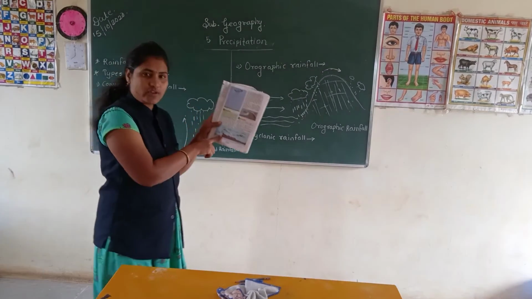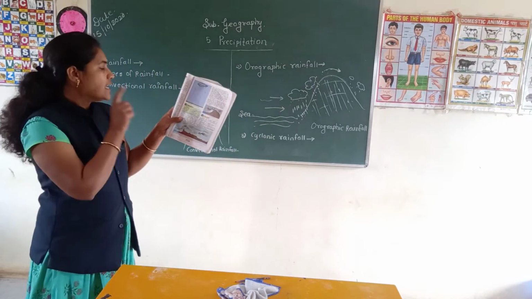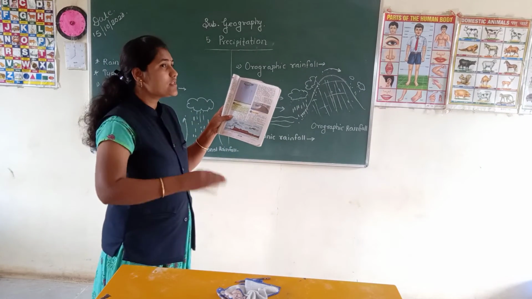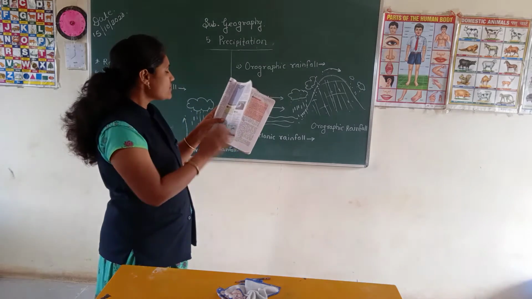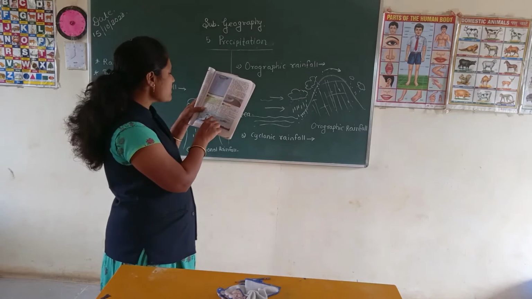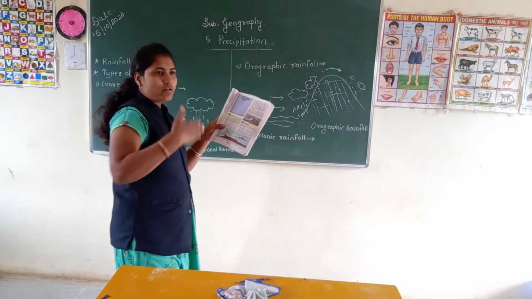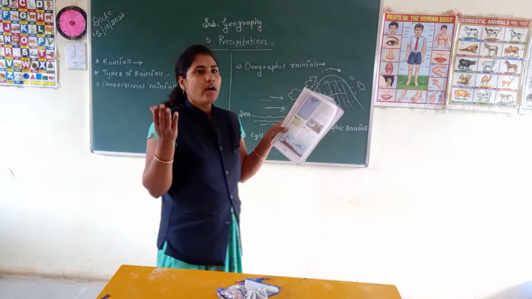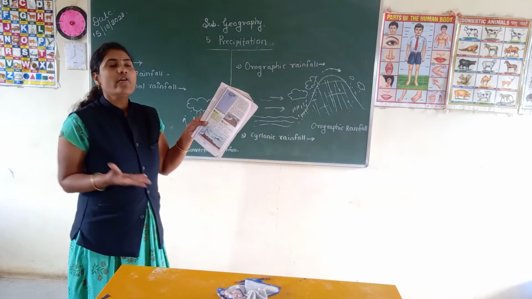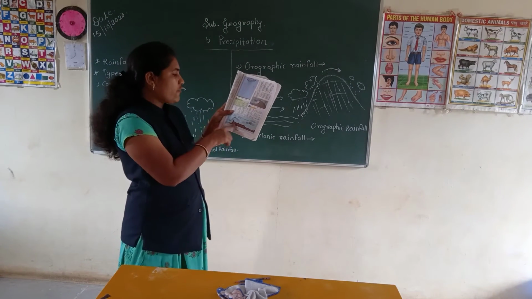Observe in the picture, in figure 5.12, we can see a large quantity of rainfall near the Sahyadri hills. When the clouds cross the Sahyadri hills, at that time there is a decrease in altitude and an increase in moisture holding capacity. Means when they cross that mountain, less quantity of vapor is remaining, and that's why a very small quantity of rainfall can be found here.